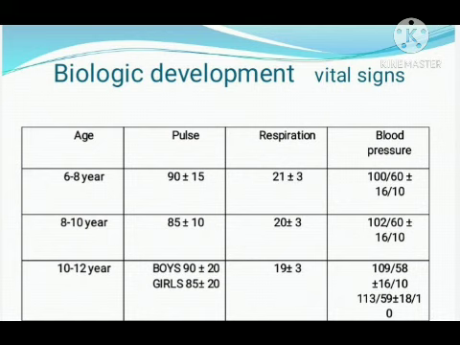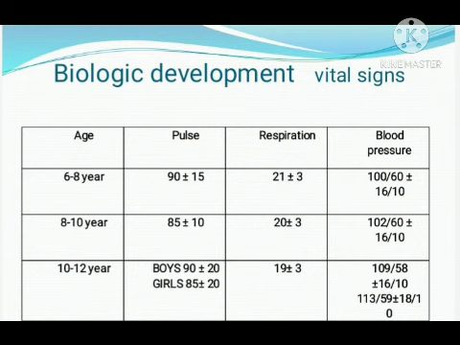Pulse decreases, respiration decreases and the BP increases. So at 6 to 8 years, pulse is 90 plus or minus 15, respiration 21 plus or minus 3, and the BP is 100 by 60 plus or minus 16 by 10. And at 8 to 10 years, pulse is 85 plus or minus 10, respiration 20 plus or minus 3, BP 102 divided by 60 plus or minus 16 by 10.